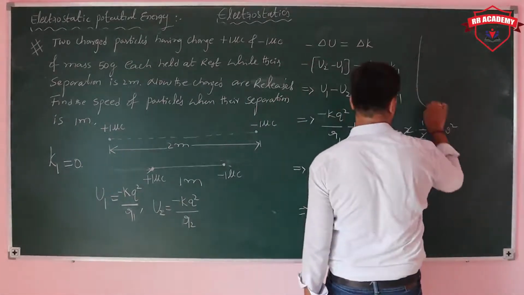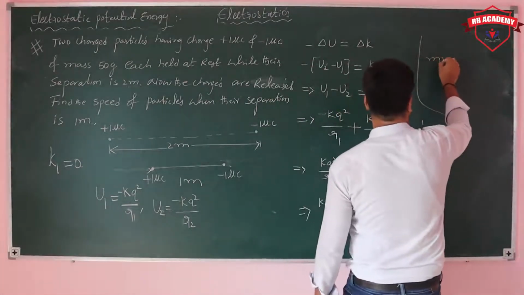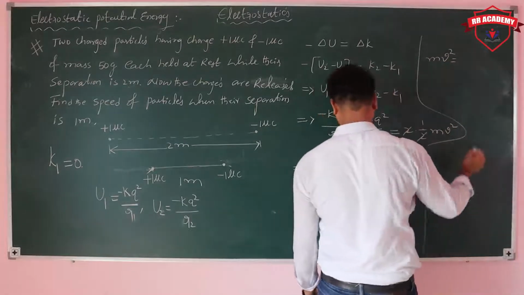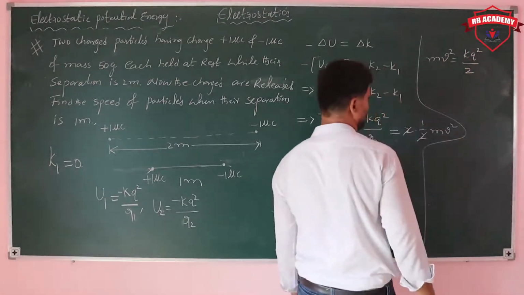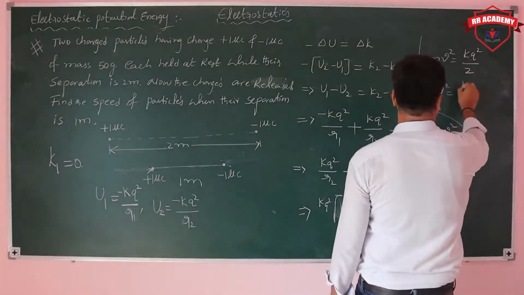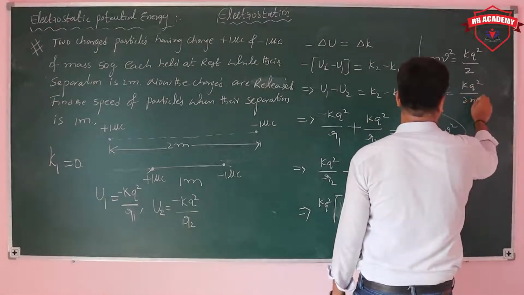Finally mv square is equal to k q square by 2, then v square is equal to k q square upon 2m.